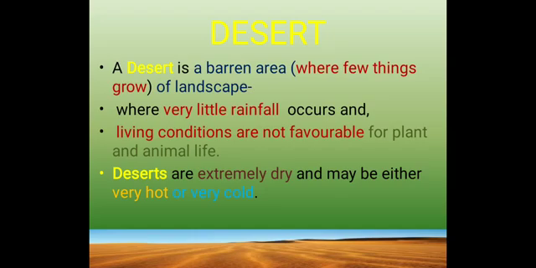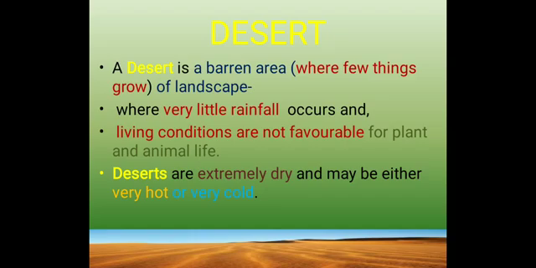A barren area is a land where very few things can grow, and the land is not very fertile. So that area is known as barren. A desert is a barren area of landscape where only a few things are grown, where very little rainfall occurs.